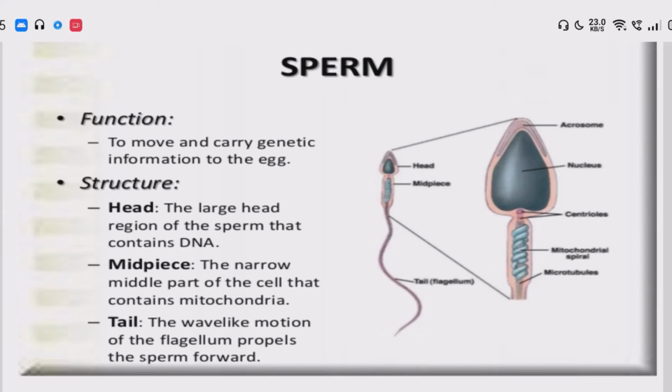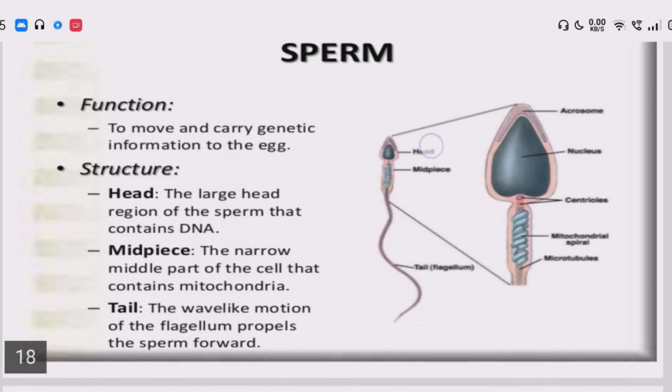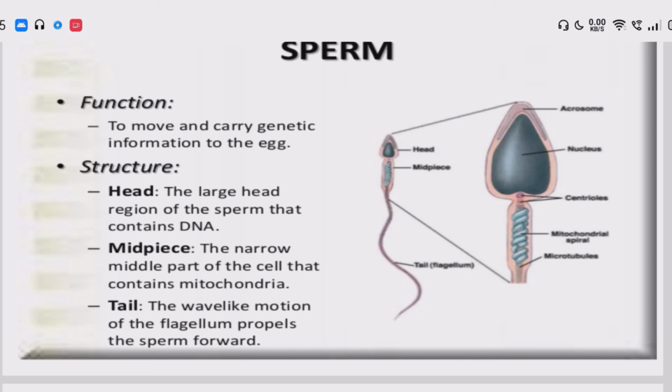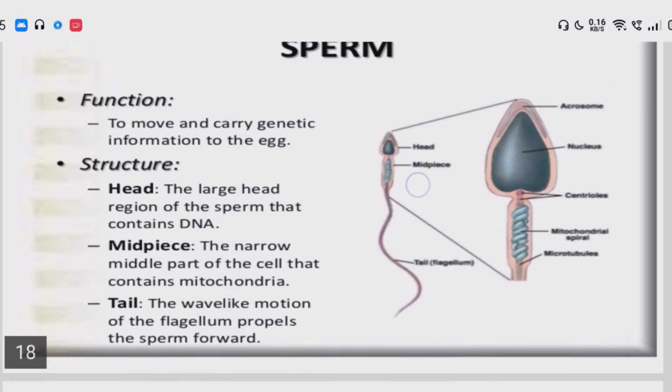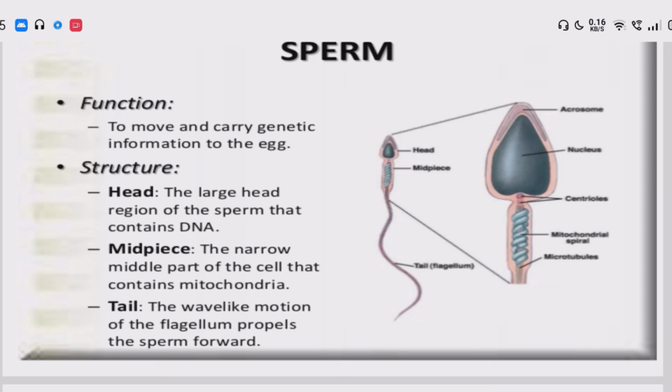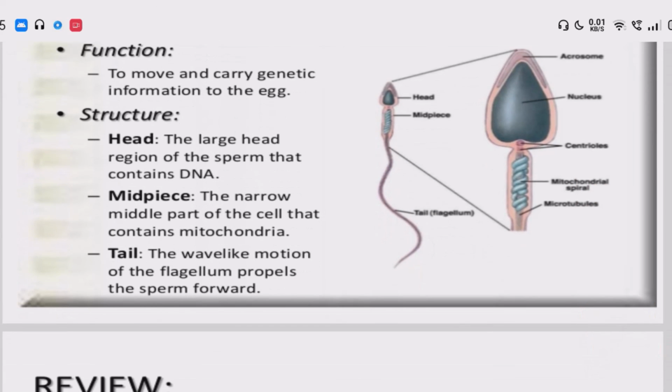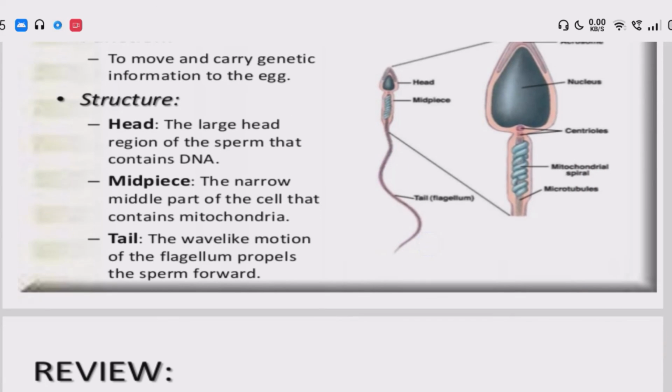Then the gamete cell, the sperm cell. The function of the sperm cell is to move and carry genetic information towards the egg. How does it look? Structure of the sperm cell: the head, the large head region that contains DNA. The mid piece, the part of the cell that contains mitochondria, which gives energy. And the tail, whose wave-like motion of the flagellum propels the sperm forward.